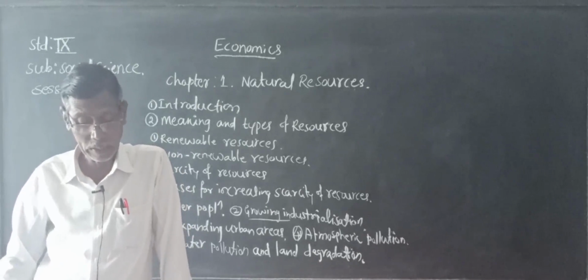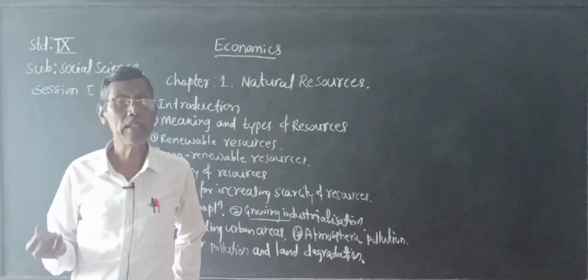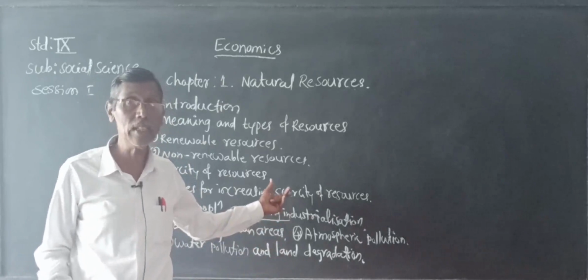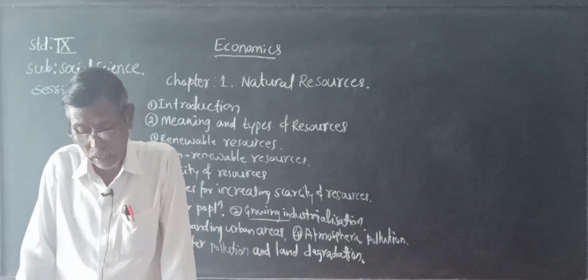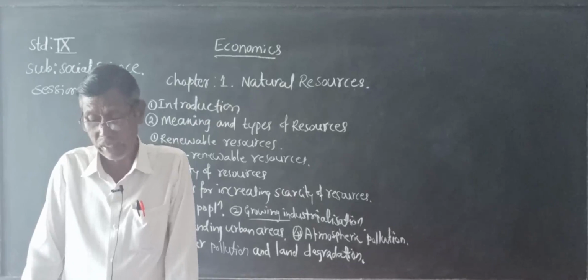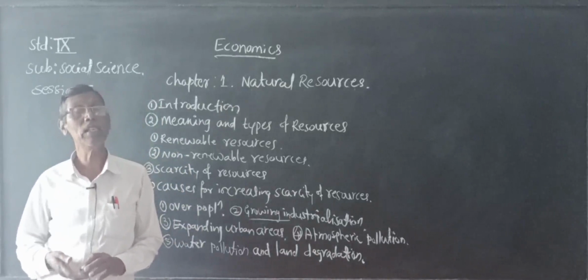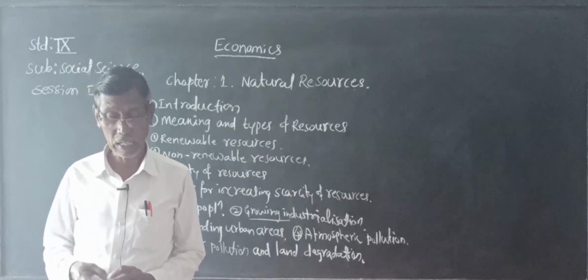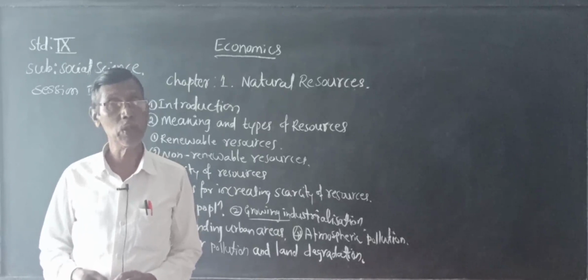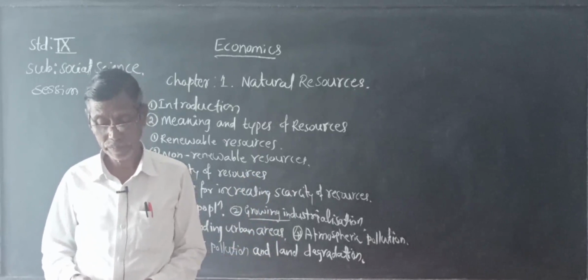That pure Kaveri water is converted into waste water by households and industrial units. So the expansion of urban areas also creates scarcity of resources.